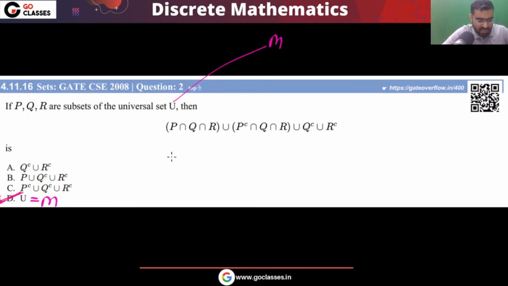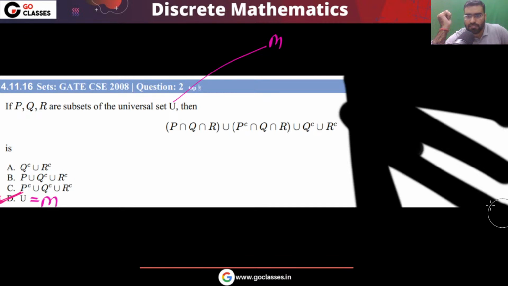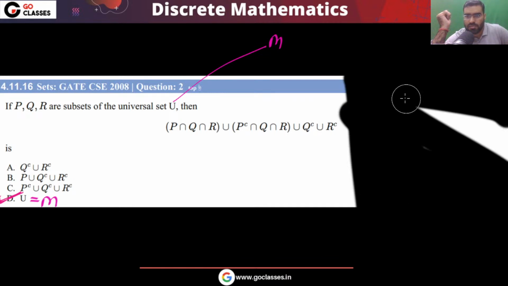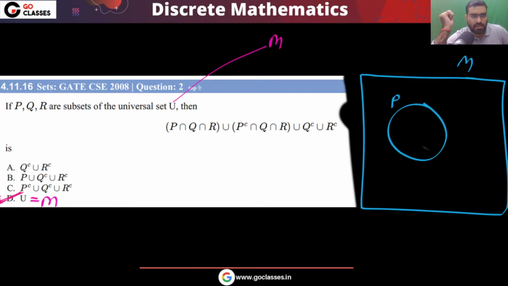So this is a very simple method. Please tell me, did you like this method? Let me know. Very simple. What you can do, just make the Venn diagram and you can find the area. There is nothing else in this question. All you have to do is make the Venn diagram and find the area. Let me create it on the side. Just solve the question using a Venn diagram very easily. This is your Venn diagram in which you have this set, and this is your P, this is your Q, this is your R.